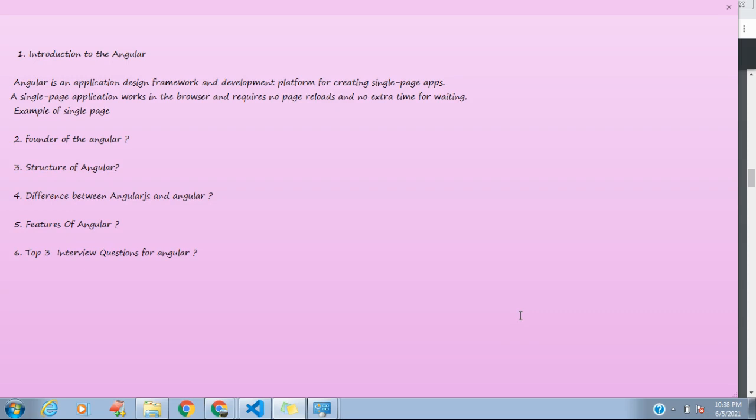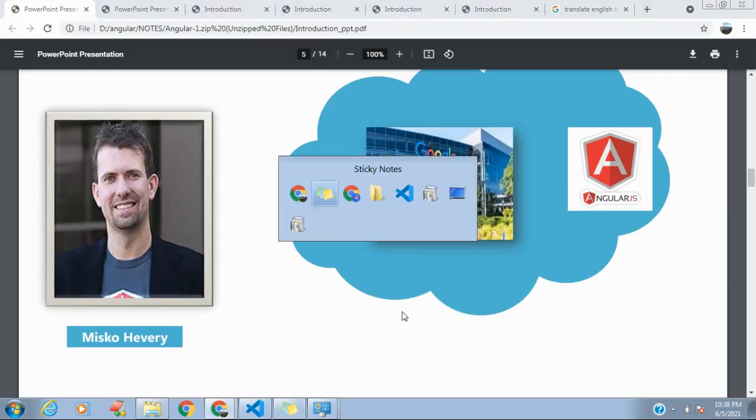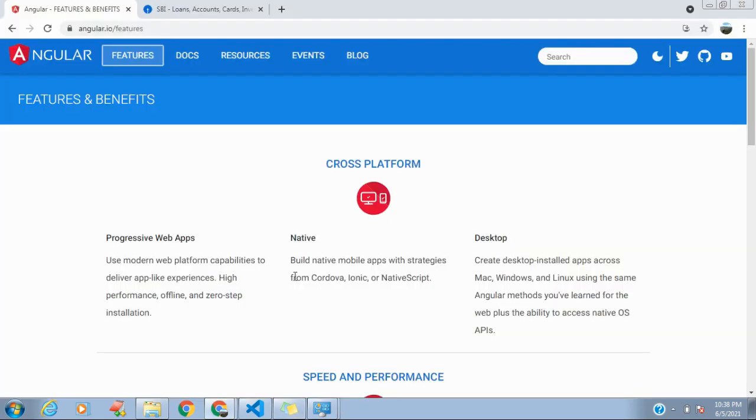I will show you the example of a single page application and a multi-page application. I already opened one application which is a single page and another which is a multi-page application. You can see on my screen here is a reload button.